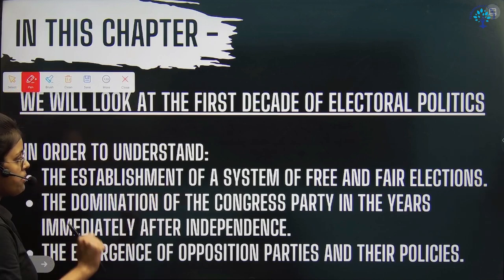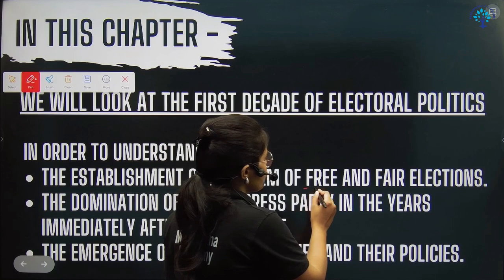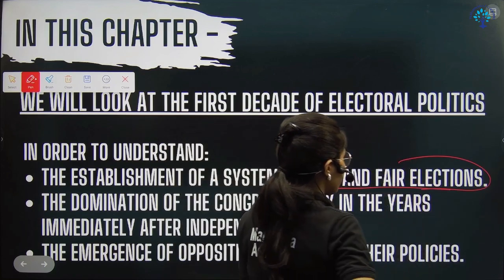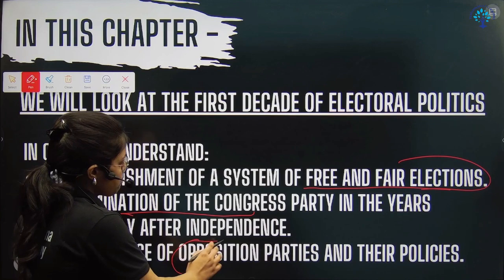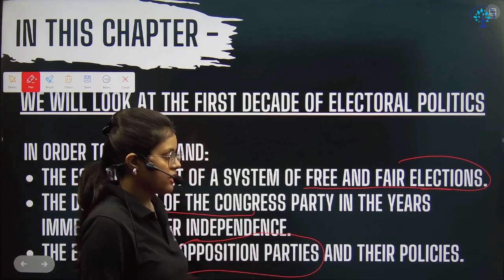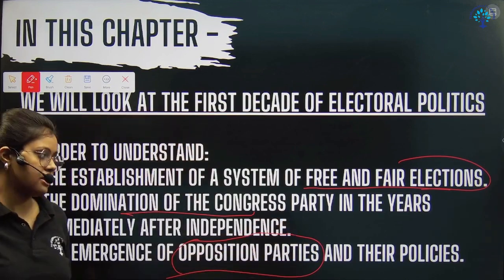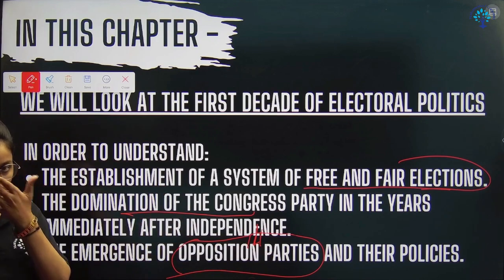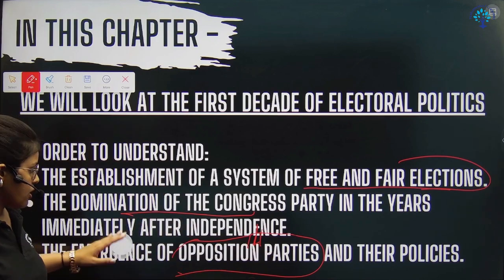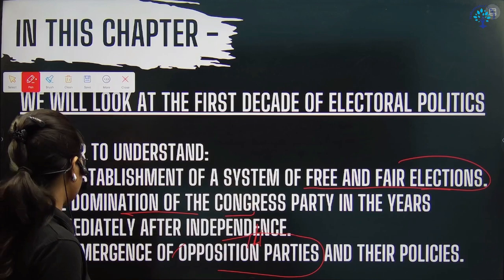So basically in this chapter, what we are going to discuss is how we have ensured democracy through free and fair election. And then we will discuss the domination of one party system, and then the party politics. Party politics is because we are already discussing the Congress party when we are discussing one party dominance. And in the opposition parties, we will discuss the parties other than Congress, right? So that is the party system. All this we are going to study in this chapter, right?